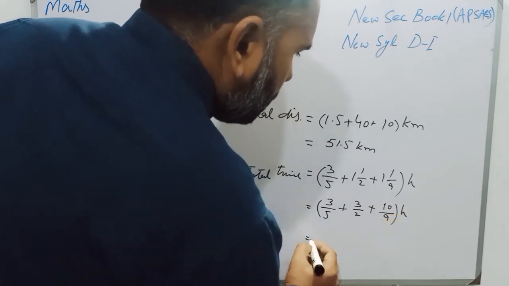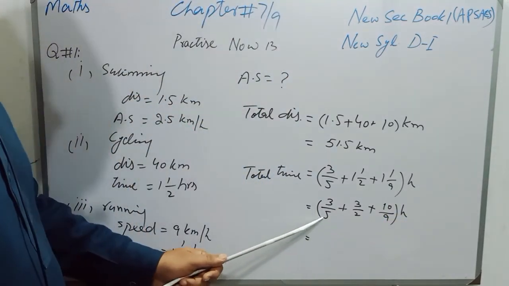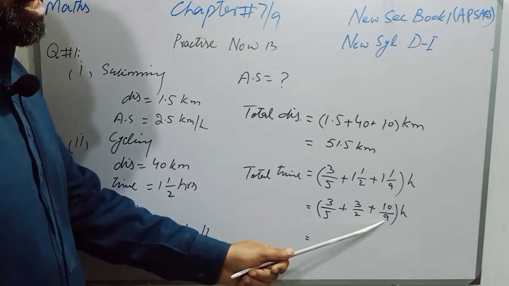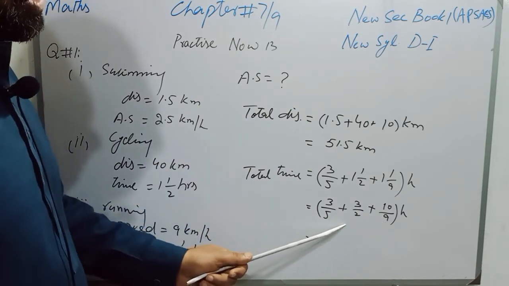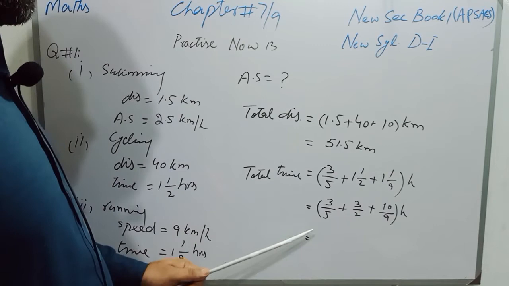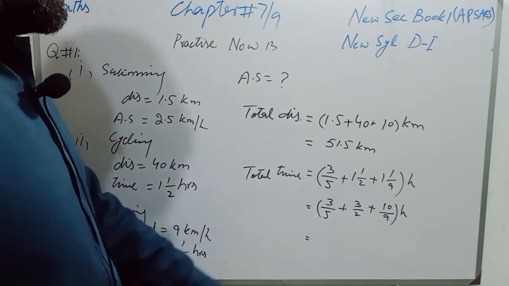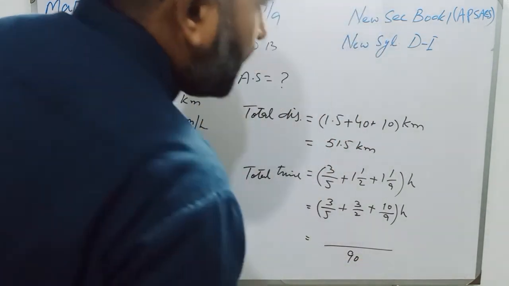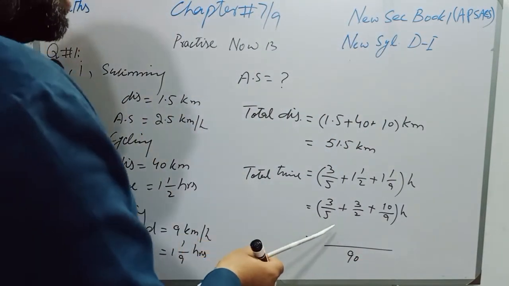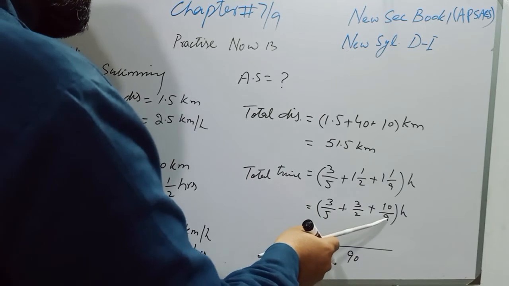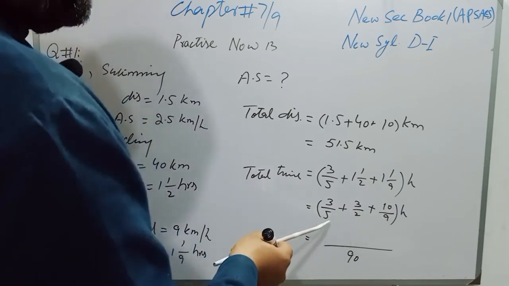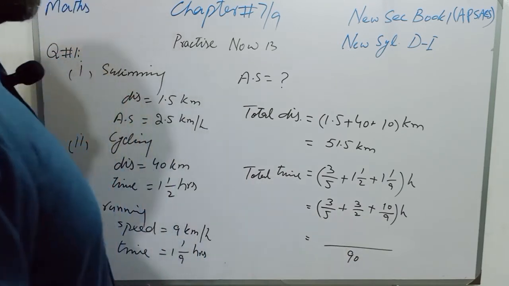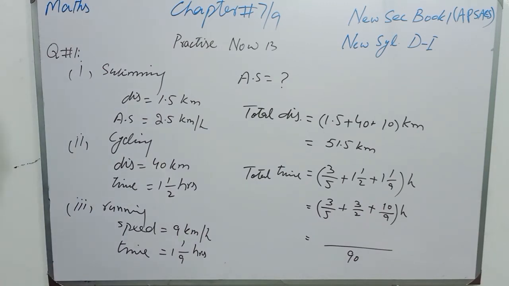Now students, we will find the LCM of 5, 2 and 9. There is no common factor between all the three denominators. So 5 2s are 10 and 10 9s are 90. 90 will be the LCM. And if you want to find the LCM, because students, there is no common factor between the denominators, we will multiply the denominators and that will be the LCM.